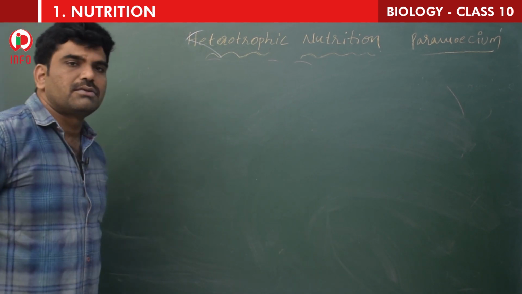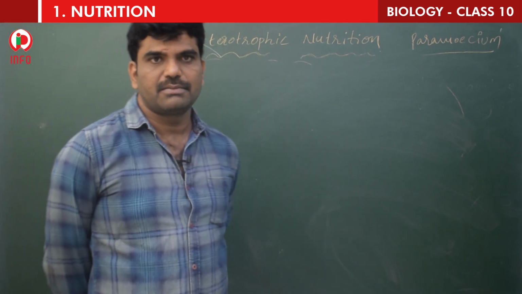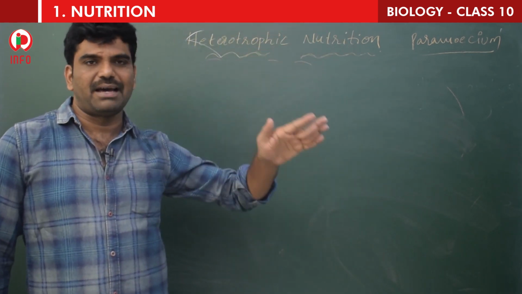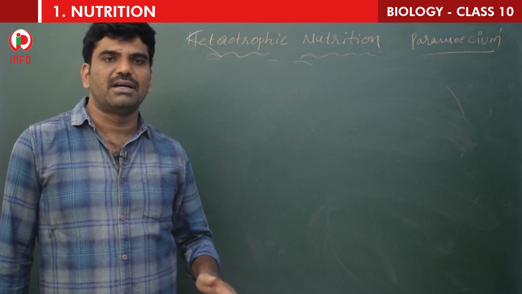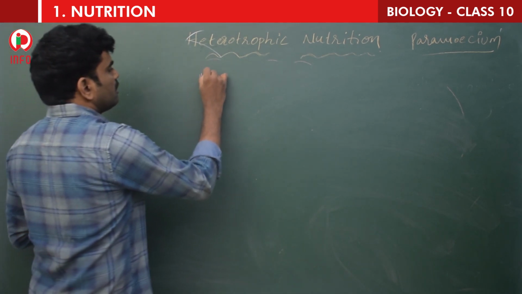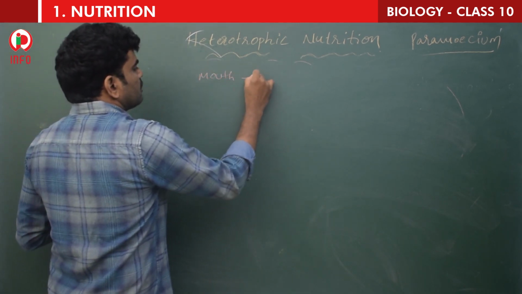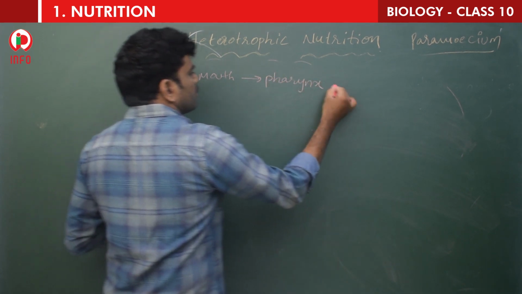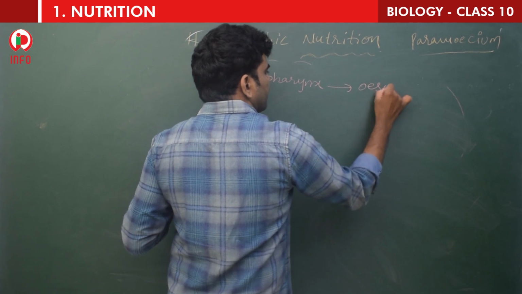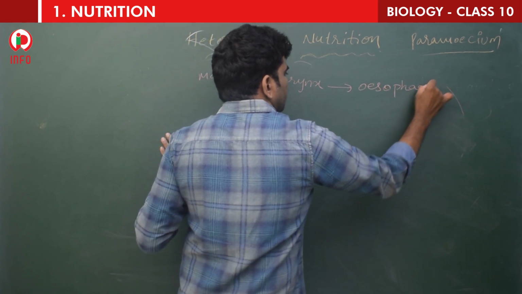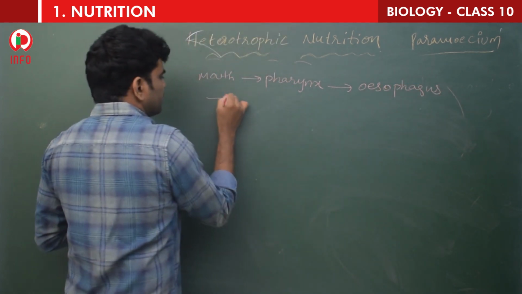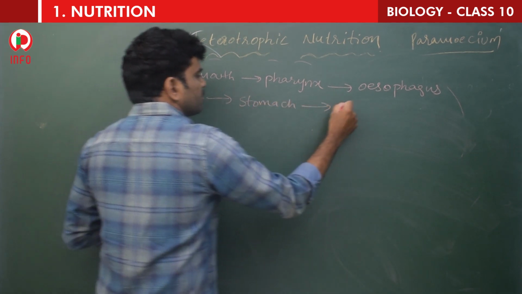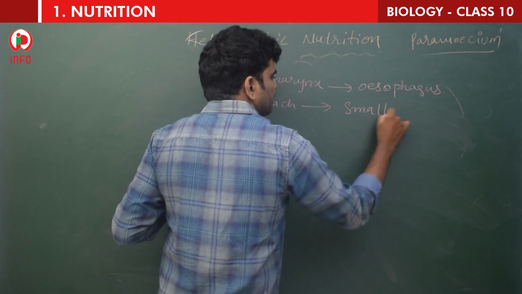So now the food is in the small intestine. Once again, the food from the mouth enters into the pharynx, from the pharynx the food goes into the esophagus, and from the esophagus to the next part, the stomach, and from the stomach the next one is the small intestine.